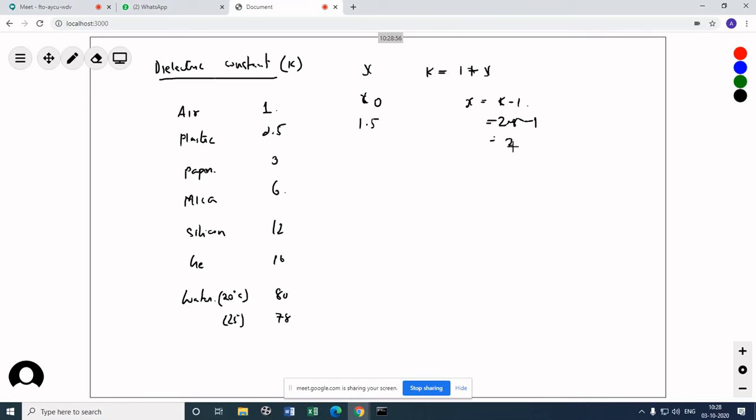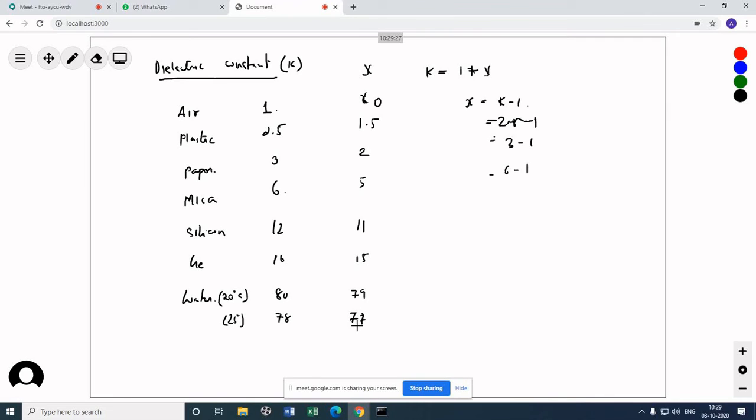Then paper, 3 minus 1, 2. Okay. 6 minus 1, 5, 11, right? 15, 79, then this is 76, 77.